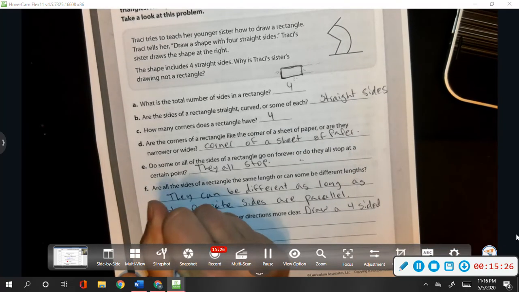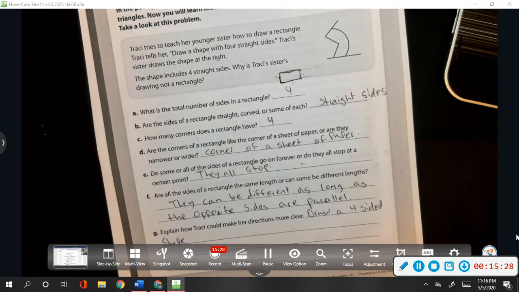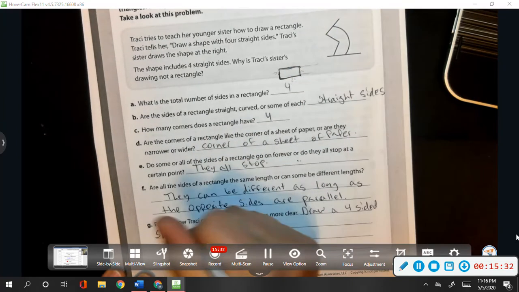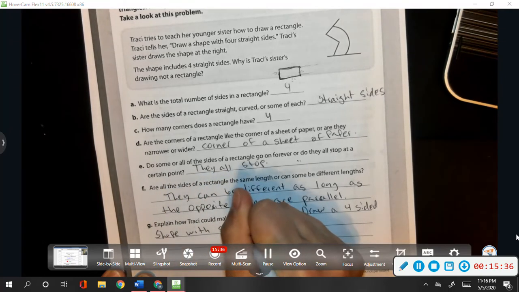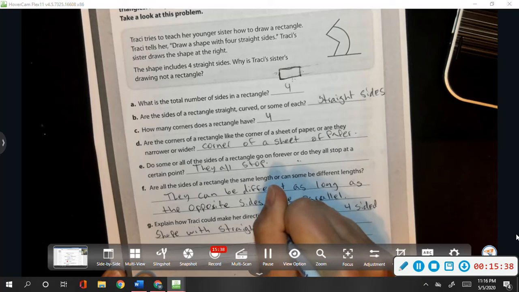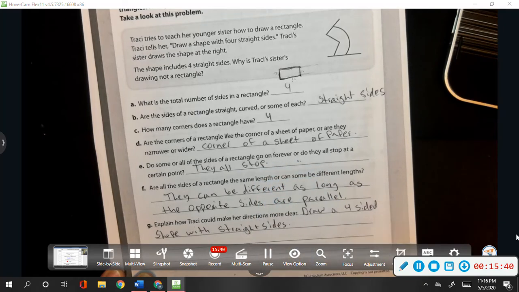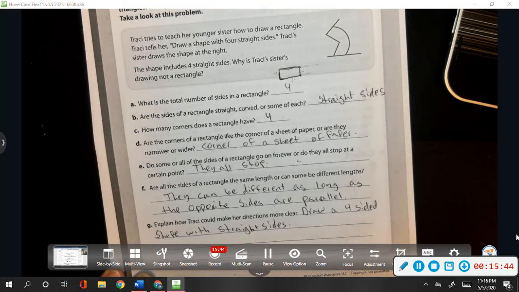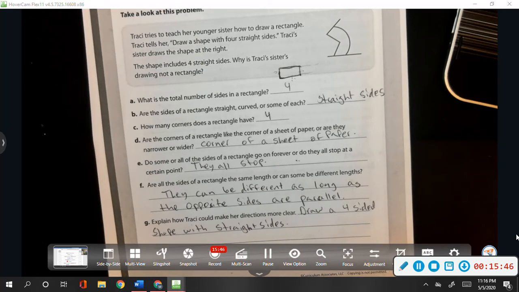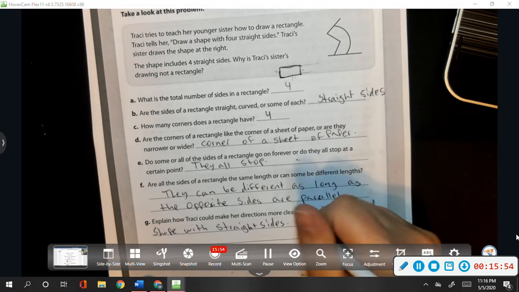They might not have given us enough room. That looks like an L. There it goes. Draw a four-sided shape with straight sides with four corners.